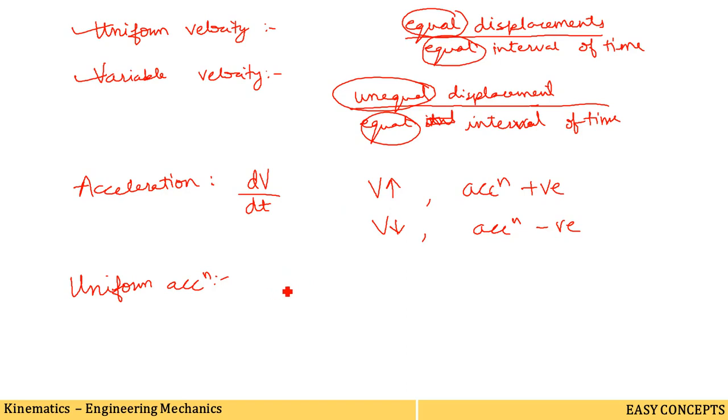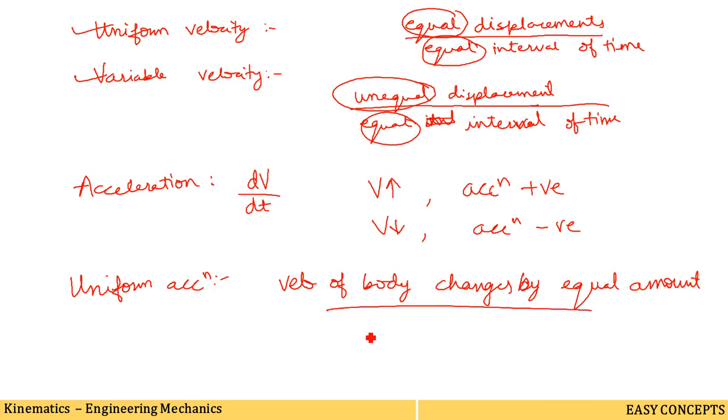Now we are saying that the velocity of the body changes by equal amounts in equal intervals of time.